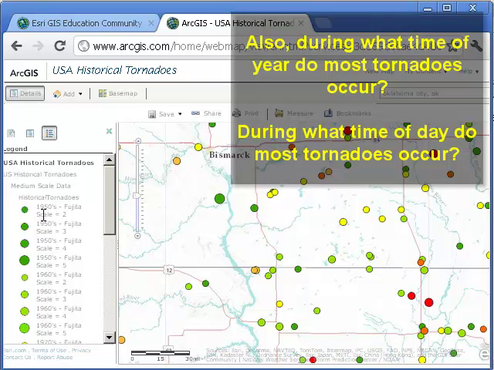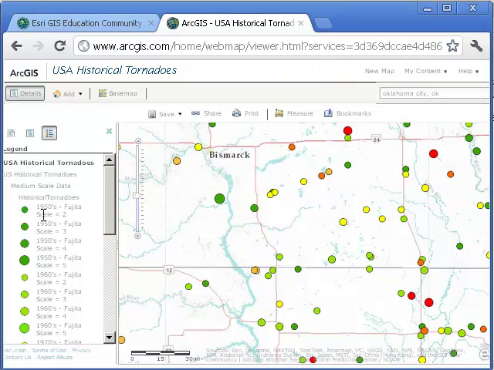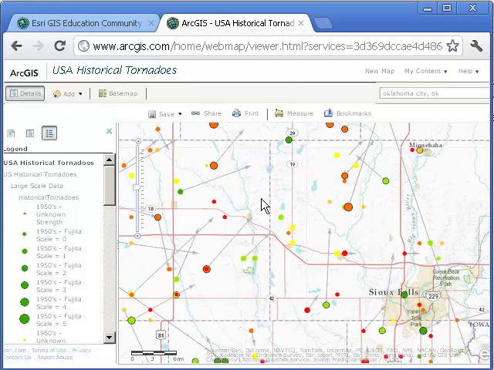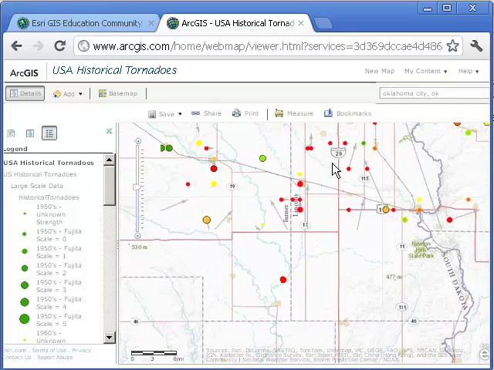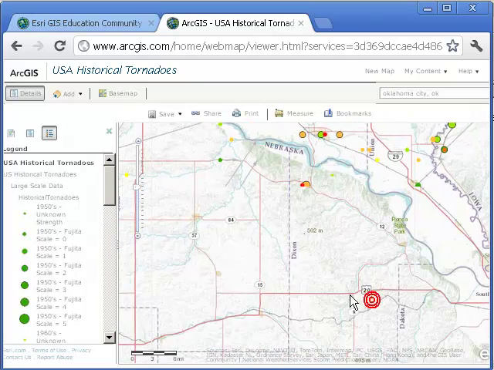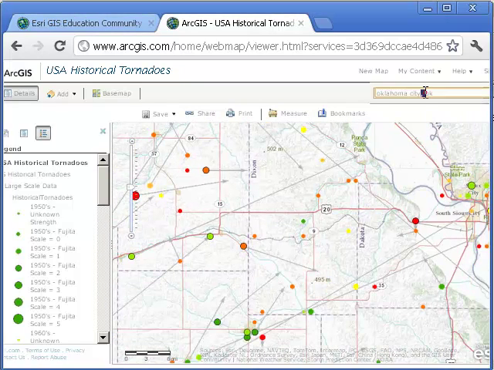Next phase of the investigation now. Tornadoes not only touch down, as represented by these points, but one of the reasons they are so destructive is that they move across the landscape in a track. Zoom in until you see tornado tracks. See those arrows? Those are the tracks of the different tornadoes. Fascinating. Seems like almost a random pattern up here. Let's enter Shawnee, Oklahoma.